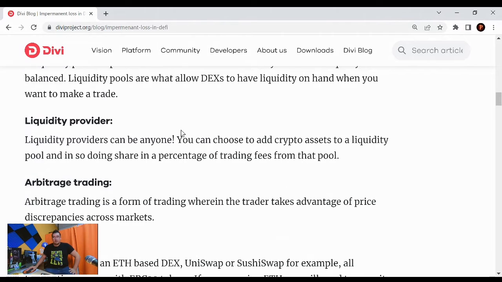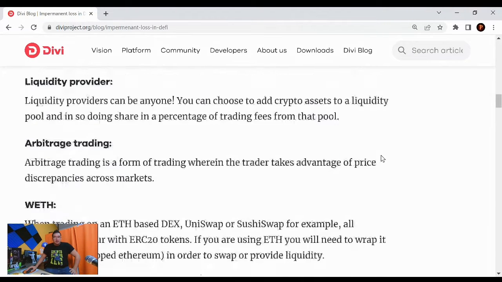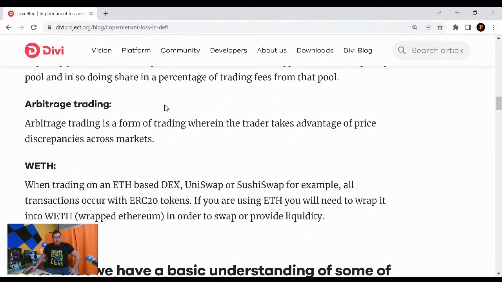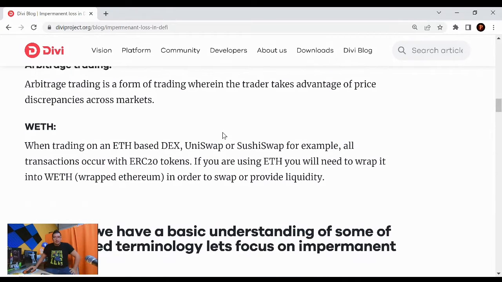Now, liquidity provider. Liquidity providers can be anyone. You can choose to add crypto assets to a liquidity pool, and in so doing, share in a percentage of trading fees from that pool. You also must understand arbitrage trading. Arbitrage trading is a form of trading wherein the trader takes advantage of price discrepancies across markets. And lastly, wrapped Ethereum, WETH. When trading on Ethereum-based DEXs, Uniswap or SushiSwap, for example, all transactions occur with ERC20 tokens. If you're using Ethereum, you will need to wrap it into wrapped Ethereum in order to swap or provide liquidity.